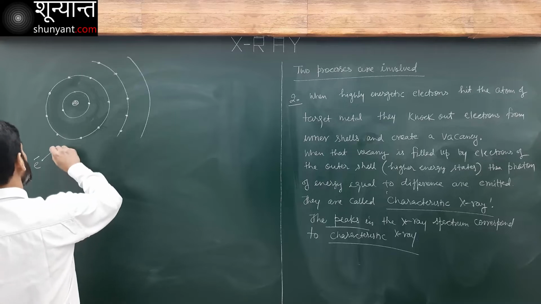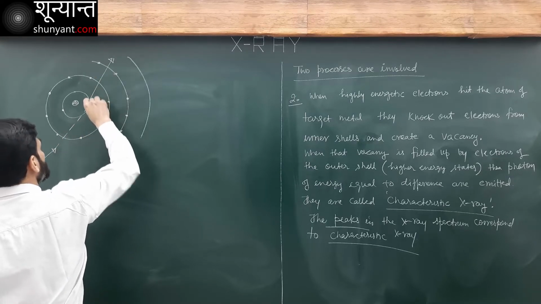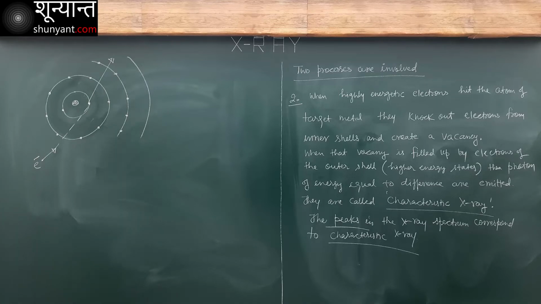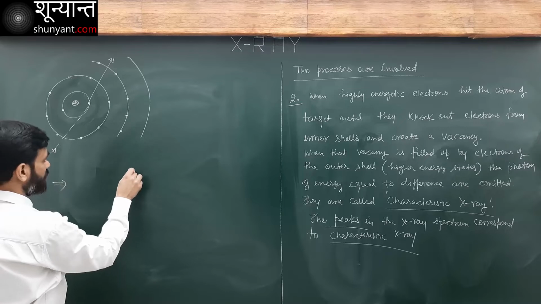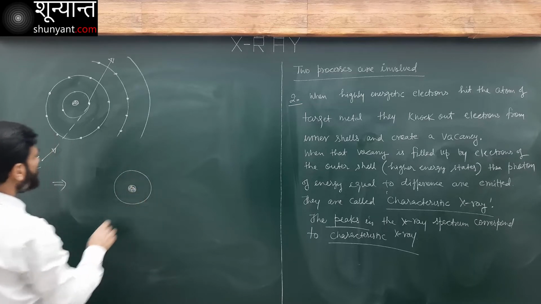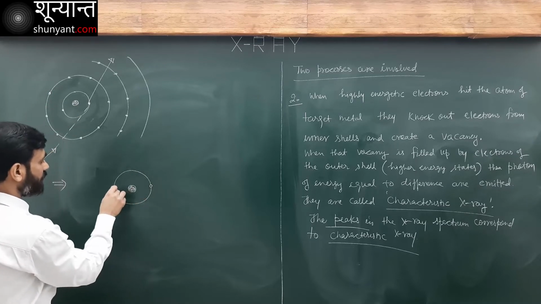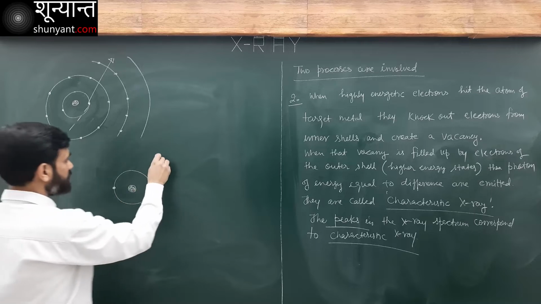Now they collide with this atom and they knock out some of the electrons. So this electron is gone. This electron is gone. So this is equivalent to this. So I have this orbit. This is my nucleus. So when the electron is knocked out, a vacancy is created. This is the vacancy.